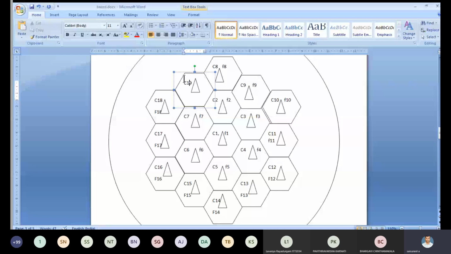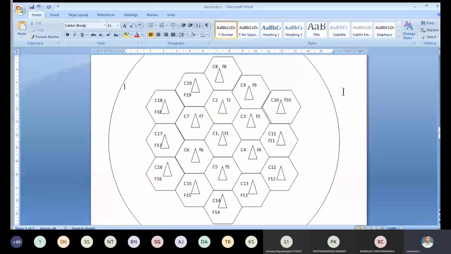Here, see this one. I have taken the total large area and divided it into small ones. Each small one is equal to a cell. For each cell, we have to give numbering C1 to C19, now with a different frequency for each in this figure.